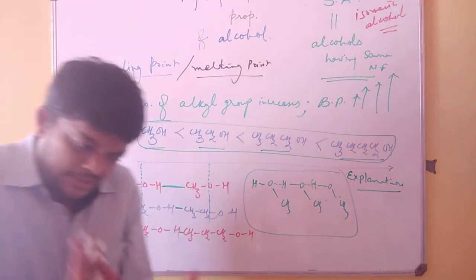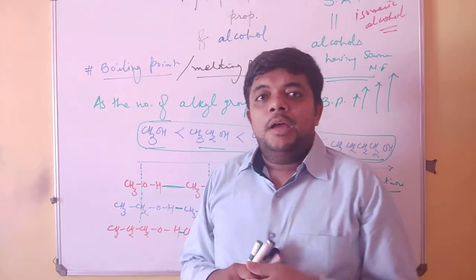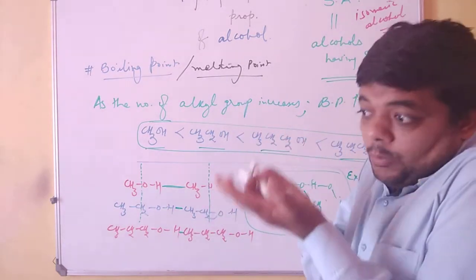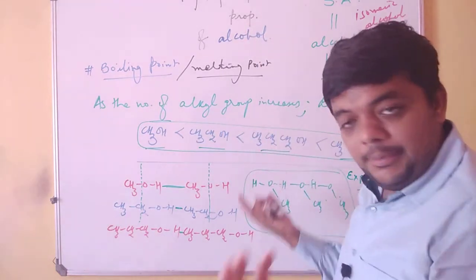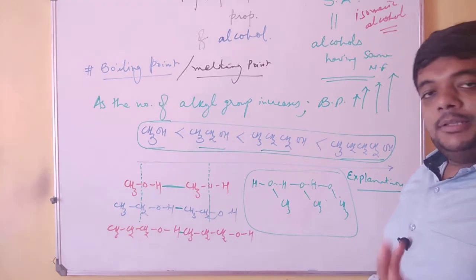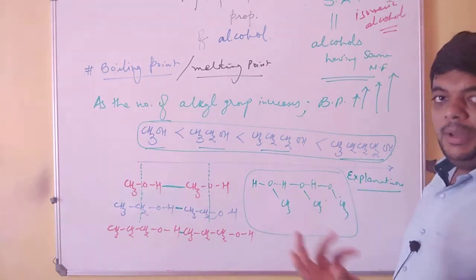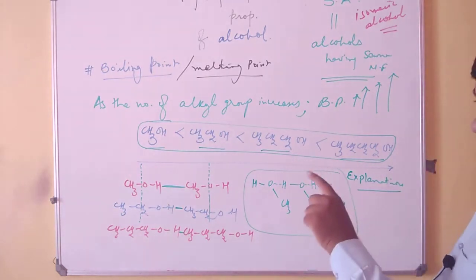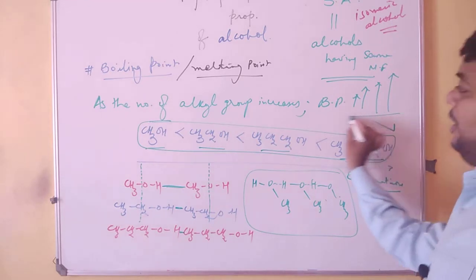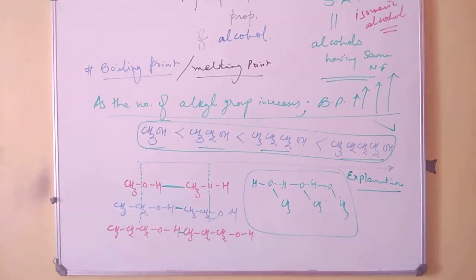And when this distance decreases, the attraction increases. And when the attraction is more between two molecules and you want to boil them up, you need to break those bonds, and for that you require energy. That energy is provided by heat, either by melting it or by boiling it. So this is the fundamental thought behind the increase in boiling point with the increase in the chain of alkyl groups. So remember this very well.